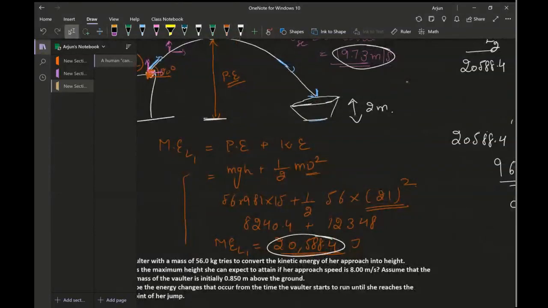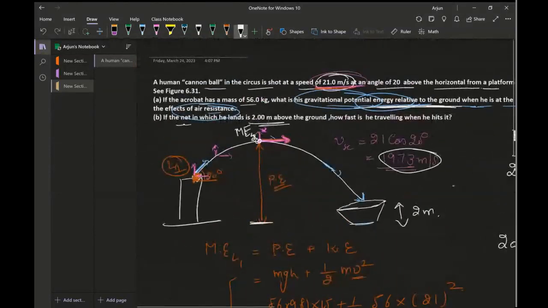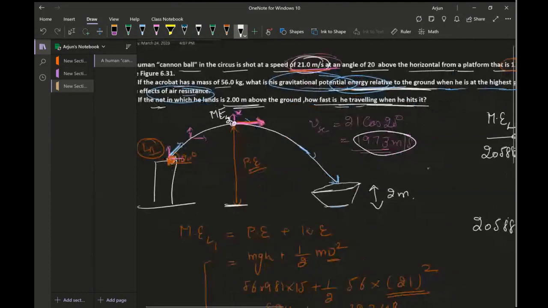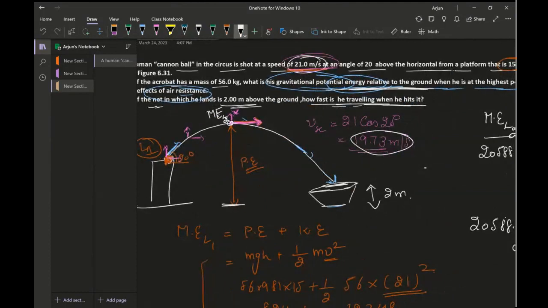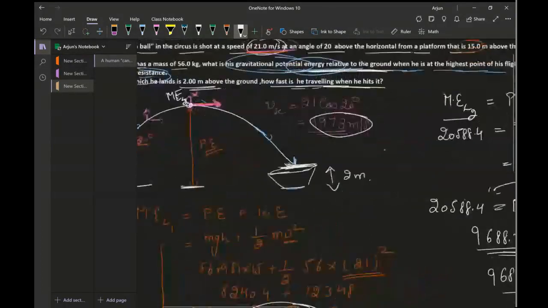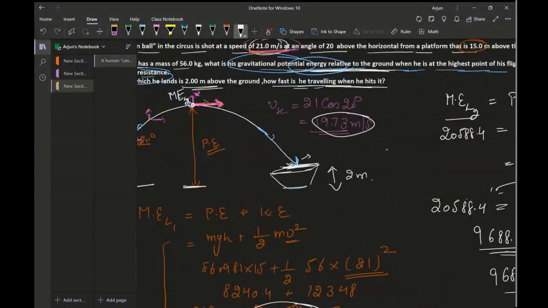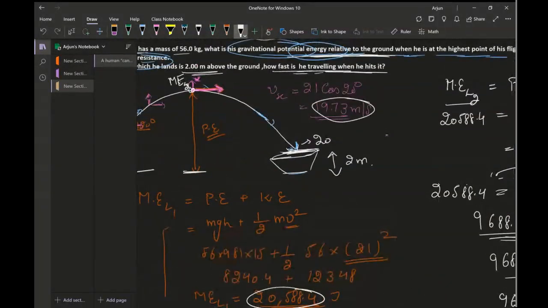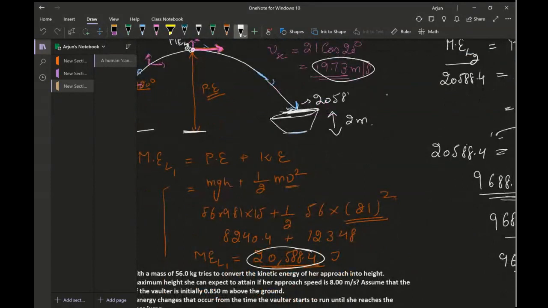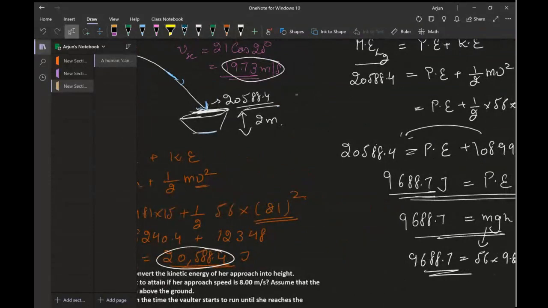And then the final part, if I were to ask to find out how fast he is traveling, that's what I've been asked. So here, what is his speed when he is about to land onto this net? As I said, mechanical energy will still be the same, and that will be 20,588.4, and I need to find out the kinetic energy at this point.